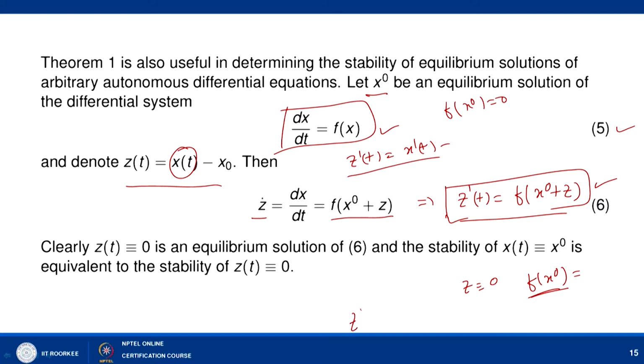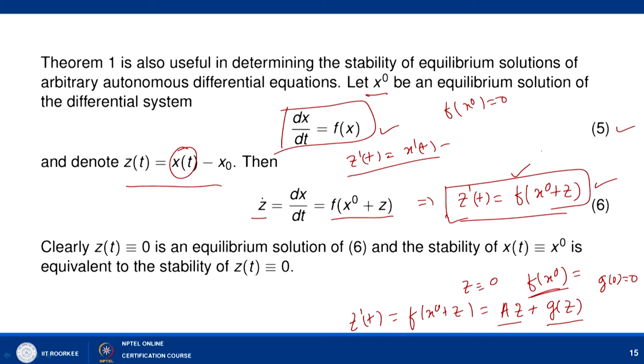If we impose certain condition on f here, then this f of x naught plus z may be written as A of z plus some g of z, where A z is a linear part in z and g of 0 equal to 0, and g of z upon norm z is a continuous function of z and vanishes at z equal to 0. So, we need to find out a condition on f such that we may write it like this.